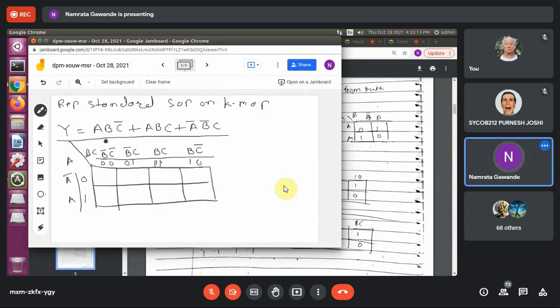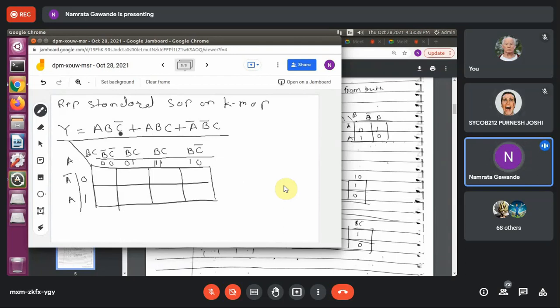You know that in the SOP Boolean expression, the terms are known as min terms, right? And min terms always produce the output as 1. Whatever min terms are given in the expression, we always consider 1 as output, right, students?